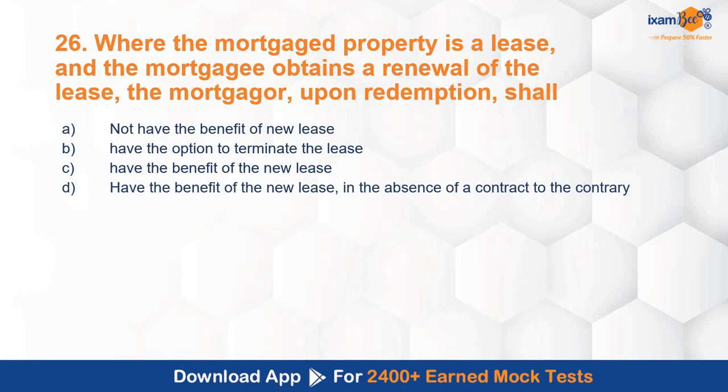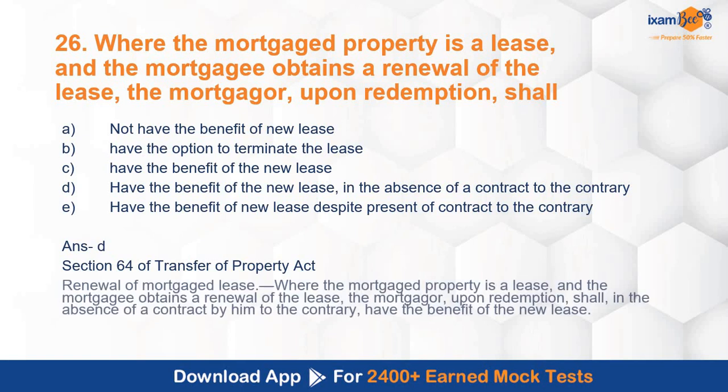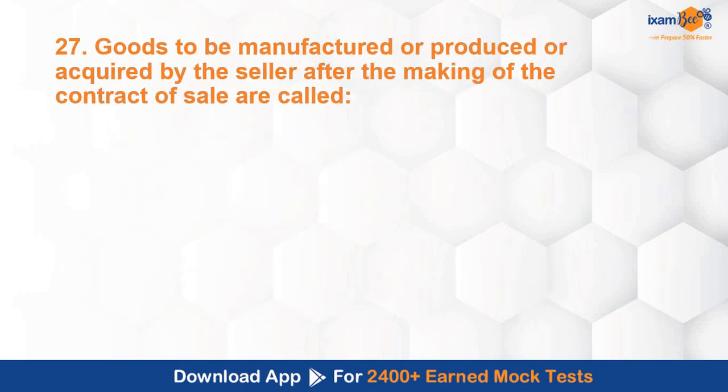Not have the benefit of new lease, have the option to terminate the lease, benefit of new lease in the absence of contract to the contrary, have the benefit of new lease despite present contract to the contrary. So the correct answer is D, have benefit of new lease in the absence of a contract to the contrary. Section 64 of Transfer of Property Act deals with this concept. Mortgage and lease. So renewal of mortgaged lease is covered directly under section 64.